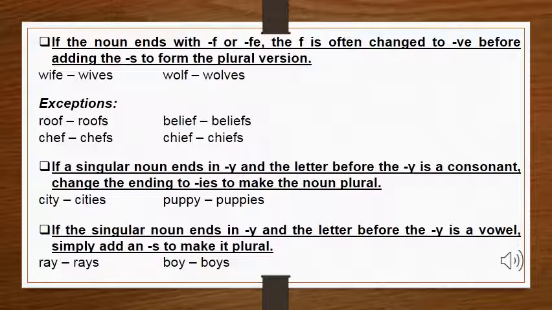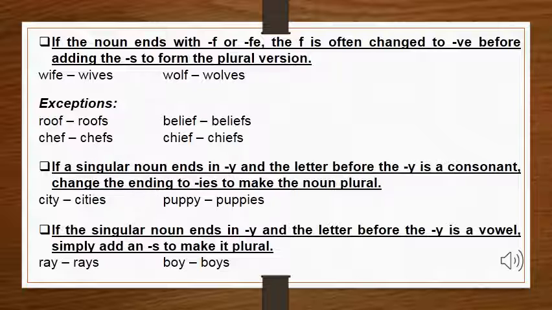There are some exceptions, like roof ends at f, but we only add s at the end. In chef, we only add s at the end. And in belief and chief, we also do not change f into ve because these are the exceptions and you have to learn them as they are.